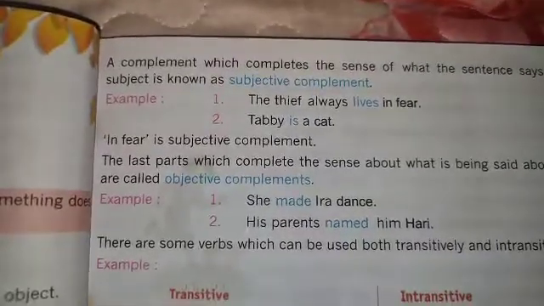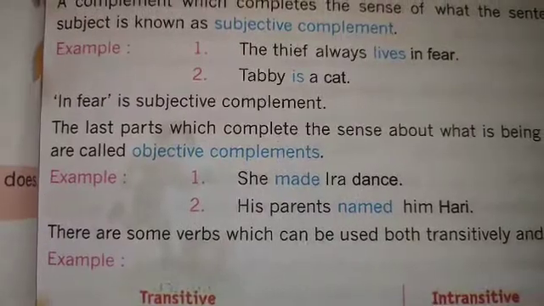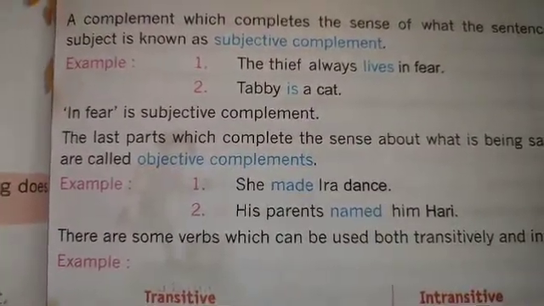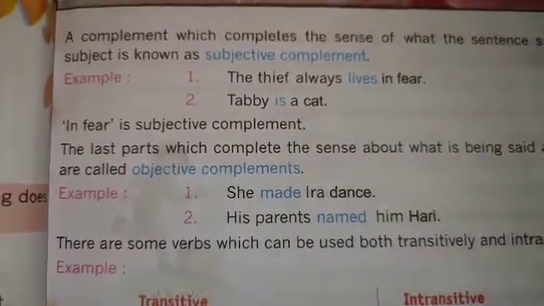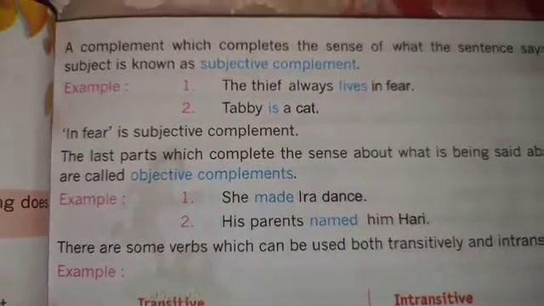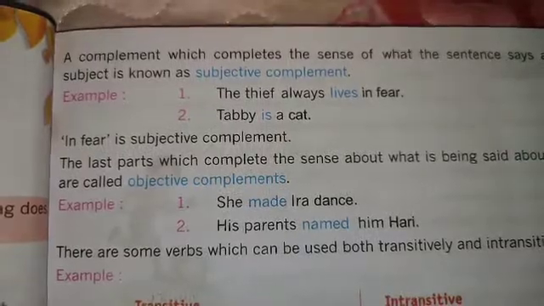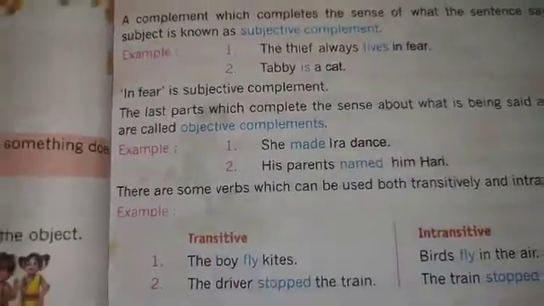The first one: he made Ira dance. Here the objective complement is coming: Ira dance. So dance is an objective complement here. His parents named him Hari. So here the name Hari is the objective complement of the verb named.